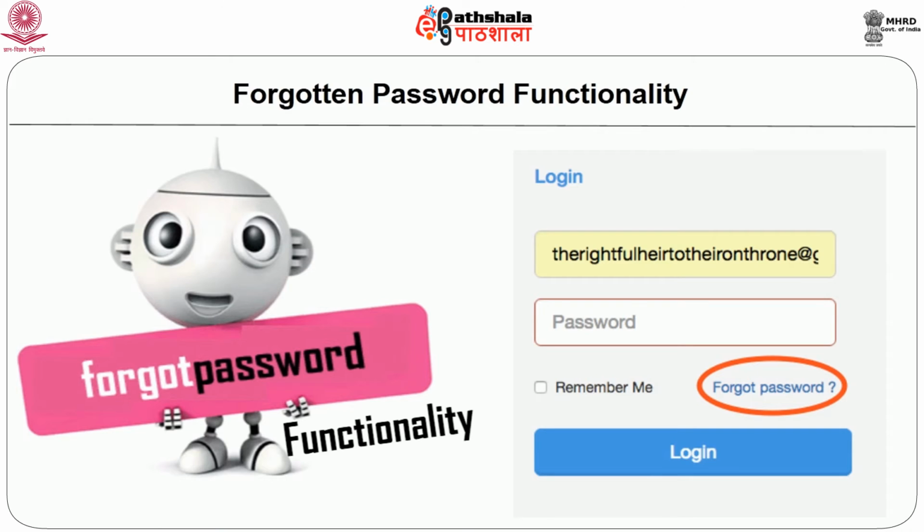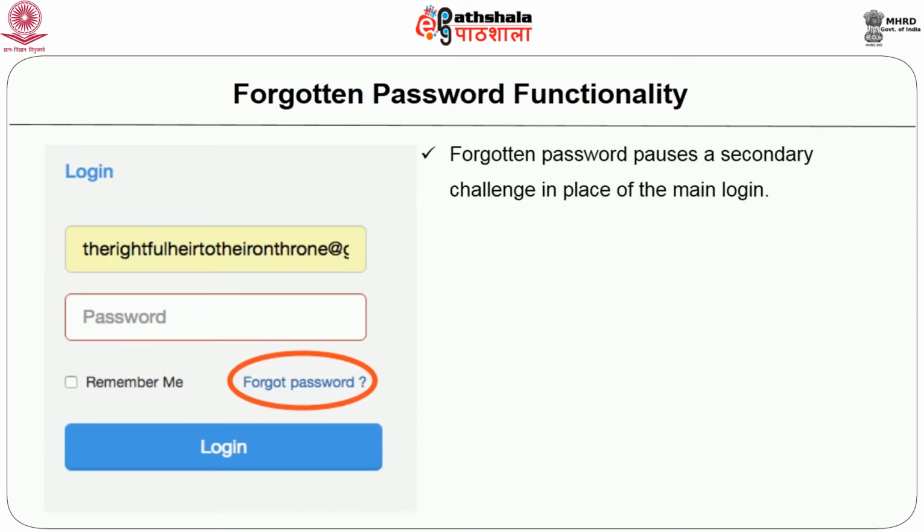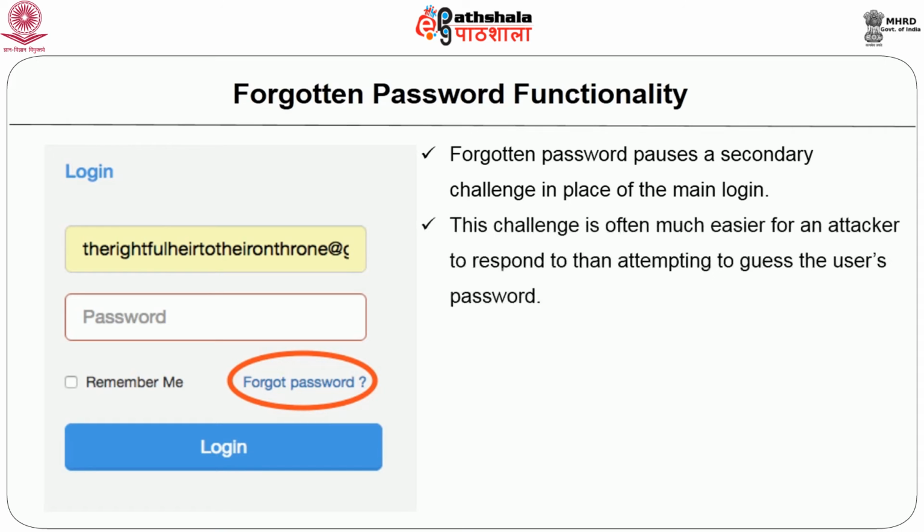So when we talk about forgotten password functionality, there are several kinds of design weaknesses. First, forgotten password functionality involves presenting the user with a secondary challenge in place of the main login. This challenge is often much easier for an attacker to respond to than attempting to guess the user's password.